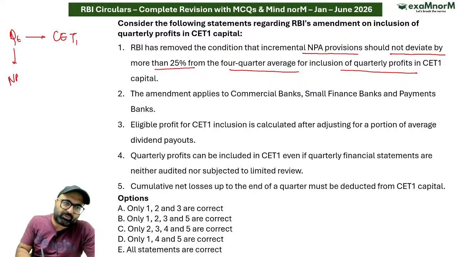जो आपका NPA provision है that should not be greater than 25%.